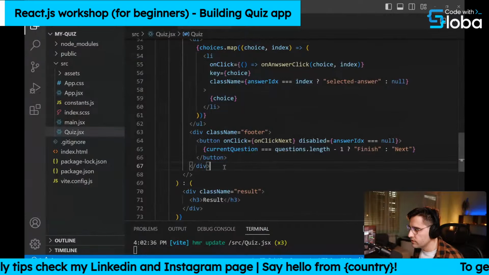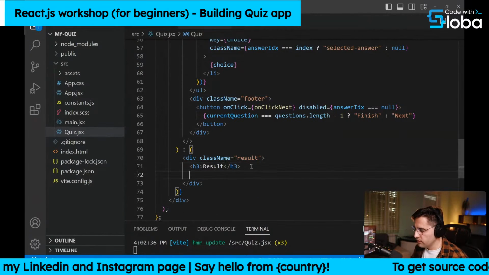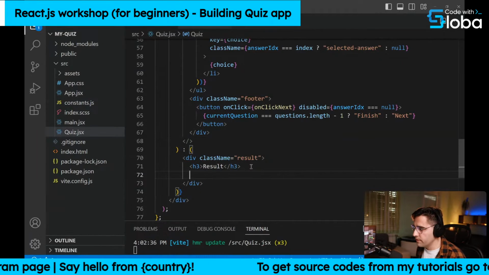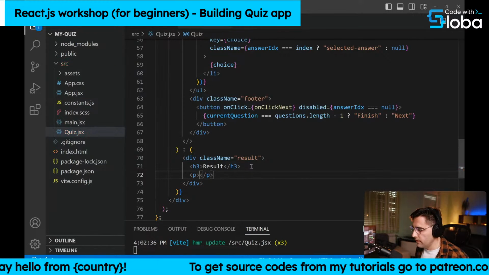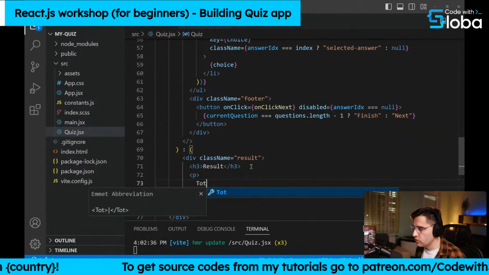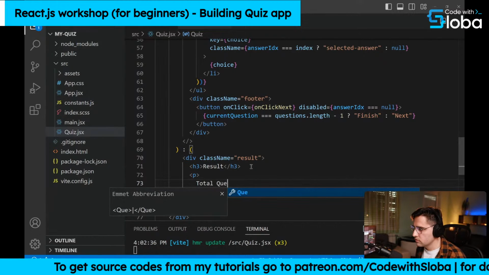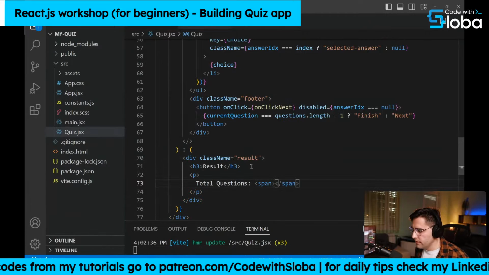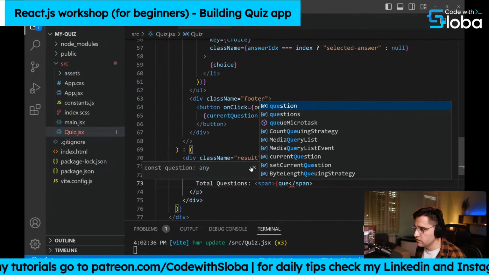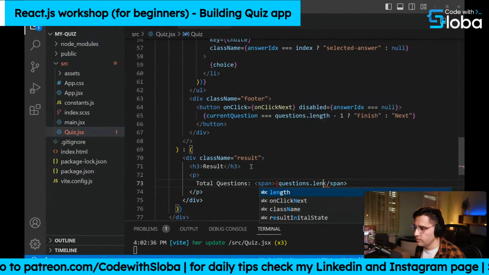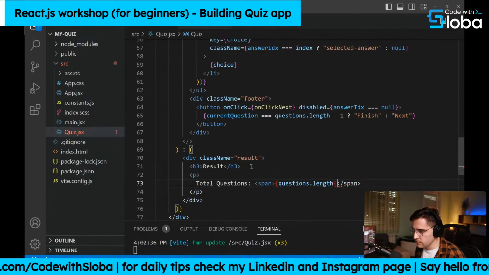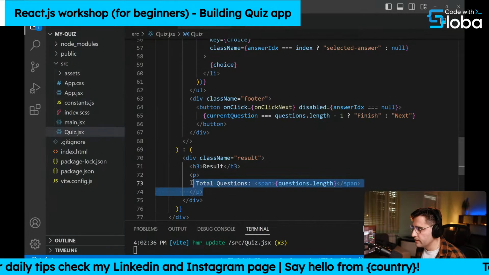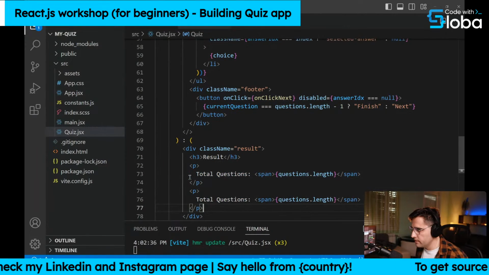So inside of this result, we want to show the score basically. So let's add the first paragraph, and let's say total questions, and we add a span, and we just say questions dot length. So here we just display what is the length of the questions. Let's copy paste this line as well here. So let me copy paste a couple of times.